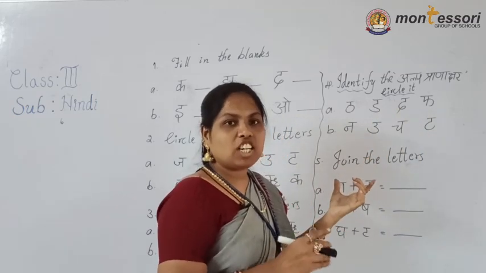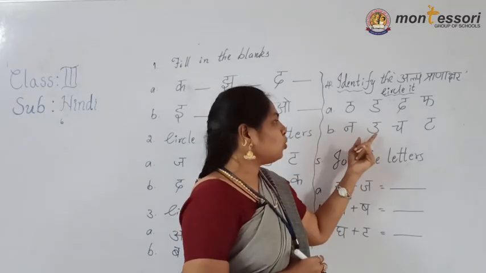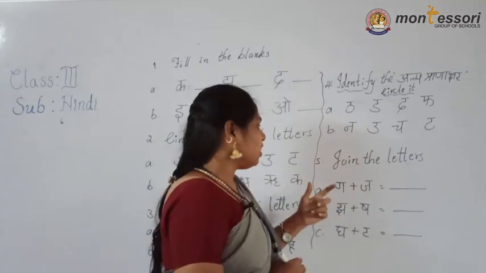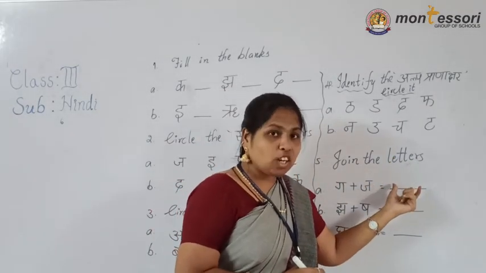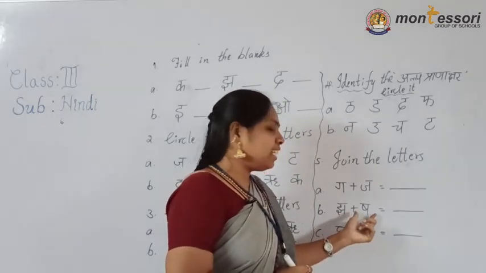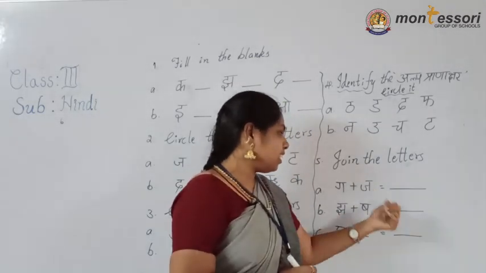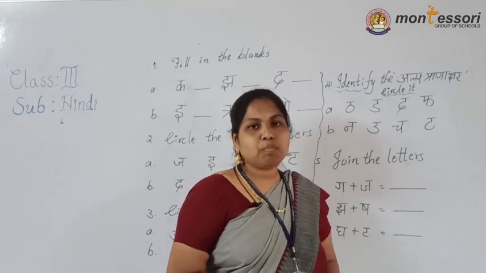Alp Pran. Ka, cha, ta, ta, pa and ga, ja, da, da, ba is there, no? That one. Na, u, cha, ta. Okay. The next, join the letters. Only three I gave. These two letters you have to join and write in this blank. Jha and sha, jhash; gha and ta, ghat. Together these two letters you have to write and fill the blank.